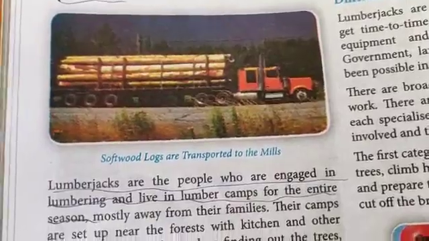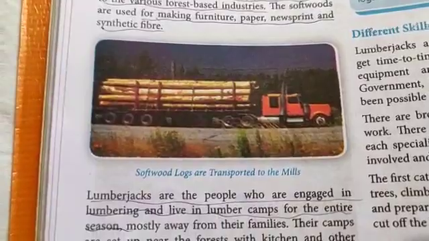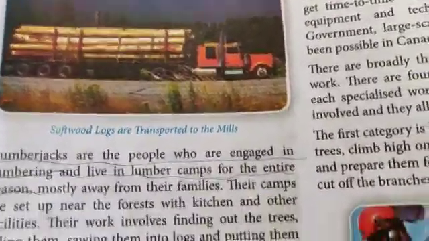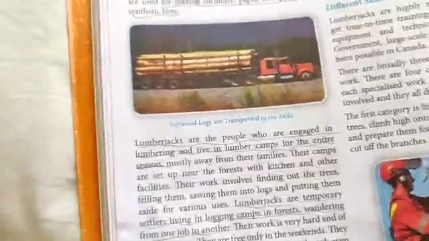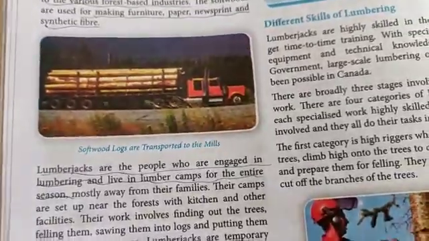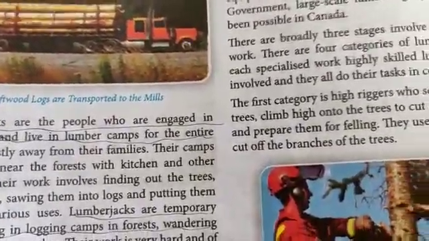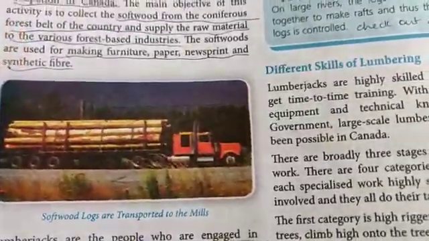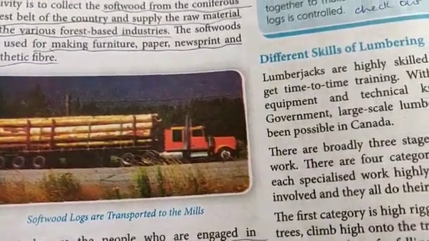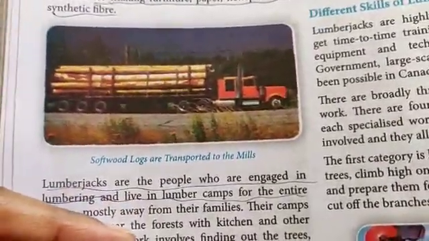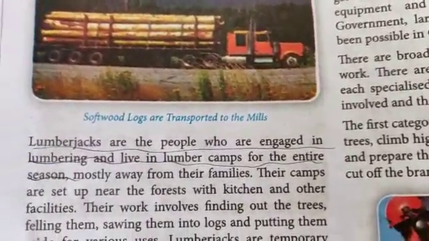Now see, can you see the logs, huge logs being transported from one place to another, and further ahead you will learn that these logs are floated in the rivers which drain the area from a higher elevation to a lower elevation. This is the primary source, where the lumbering is taking place, and then those logs are floated down to secondary industries where they are beaten into pulp and then shaped into different products.